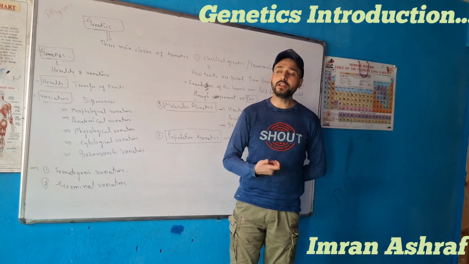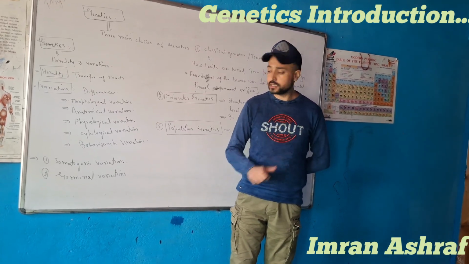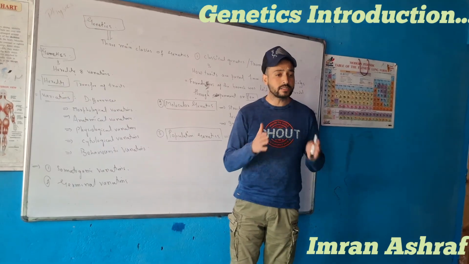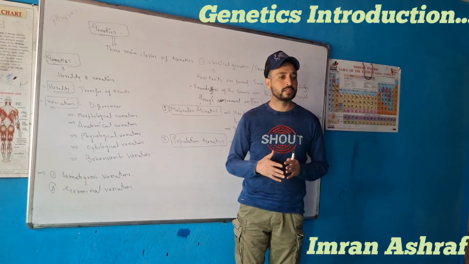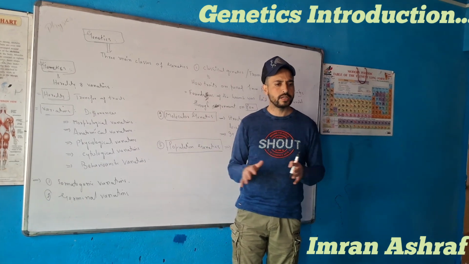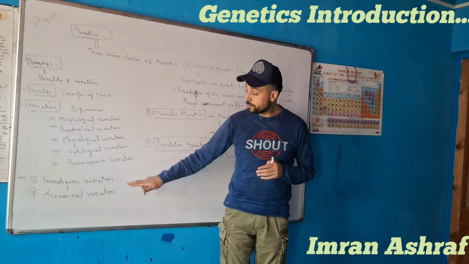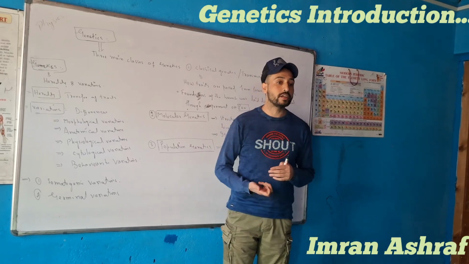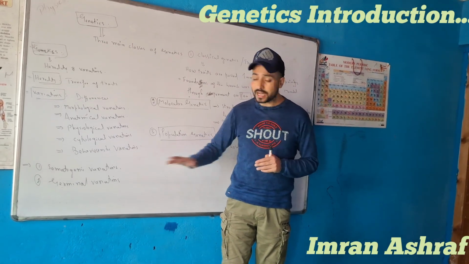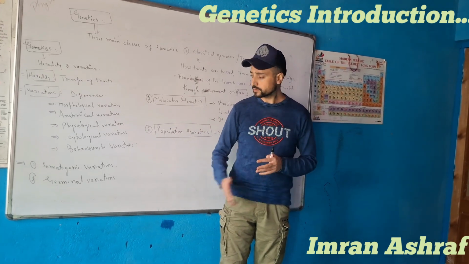According to Weismann, these variations die with the death of an individual, and once an individual dies, they get eradicated. Because these variations are acquired, they are not inherited from parents to offsprings.